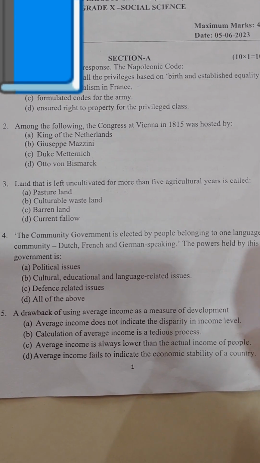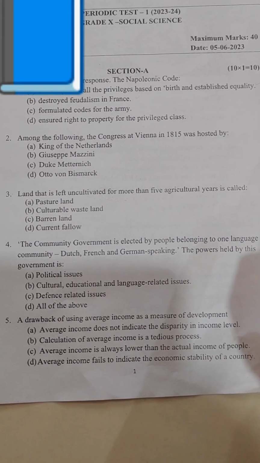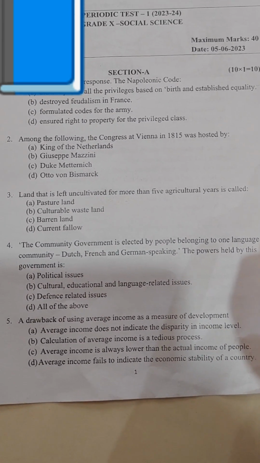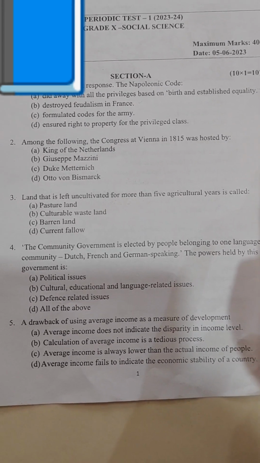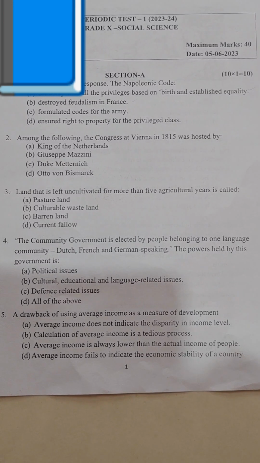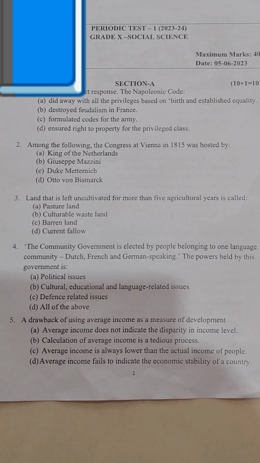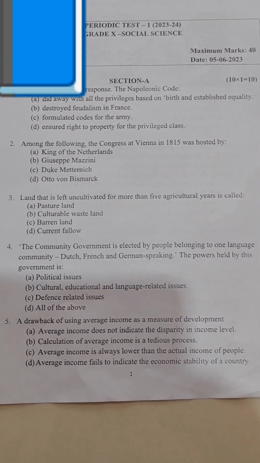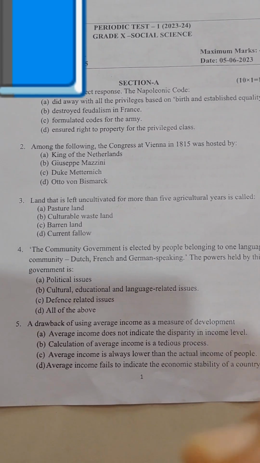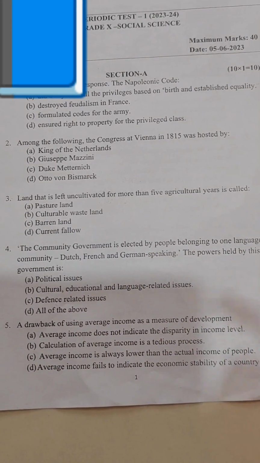The second one is among the following, the Congress of Vienna in 1815 was hosted by King of Netherlands, Giuseppe Mazzini, Duke Metternich, Otto von Bismarck. The correct option is C, Duke Metternich. Third one, land that is left uncultivated for more than 5 agricultural years is called pasture land, culturable wasteland, barren land, current fallow. We know pasture land is something else. Culturable wasteland is the correct option. It won't be current fallow because current fallow is only for 1 year.